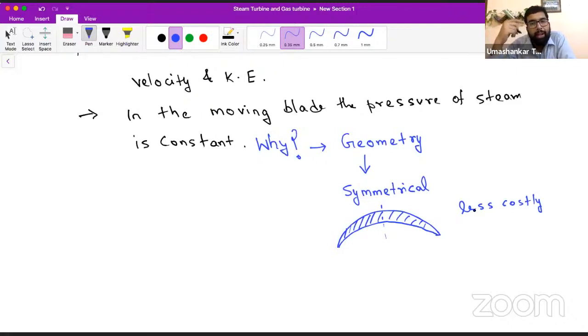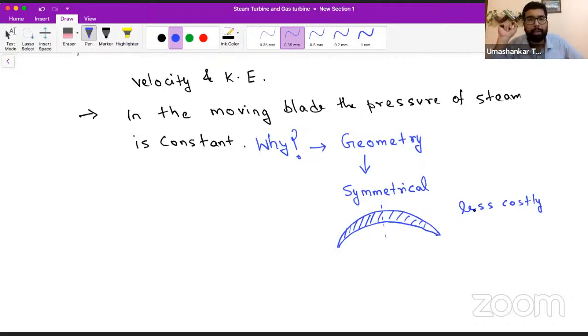So there will be greater losses here as compared to a reaction turbine. In an impulse turbine, the losses will be greater. The work done will be lesser in the impulse turbine. But why in some cases are we preferring it? Because of the cost, the manufacturing factor. So for low power generation, we generally use this impulse turbine.